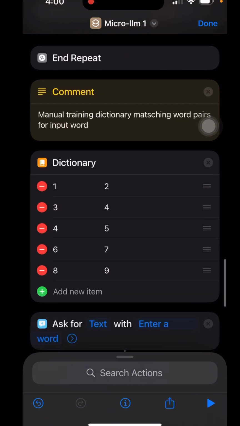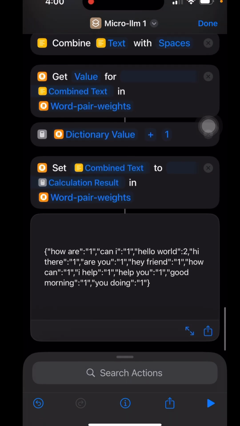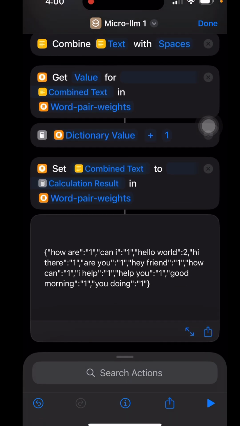The training data we gave it is still the same. At the end, you're going to see the dictionary with the weights gets a 2 next to hello world. As you can see here, everything has a 1 except for hello world. So as you start using it more and more often, you're going to start increasing the weights, etc.